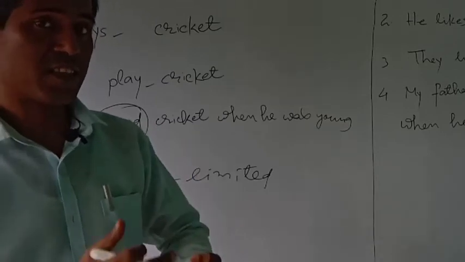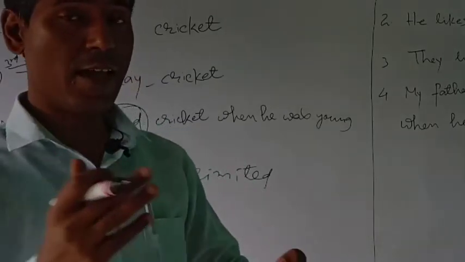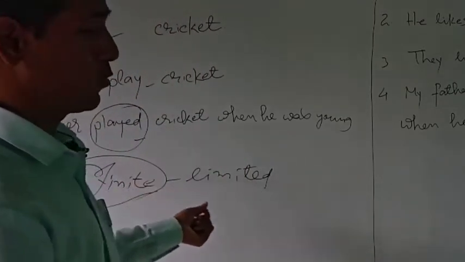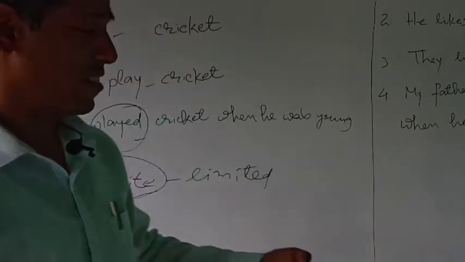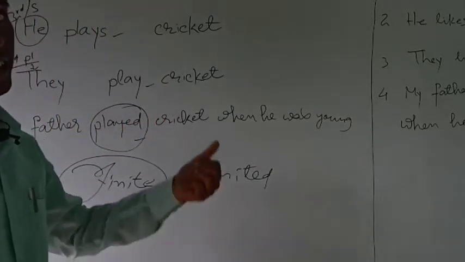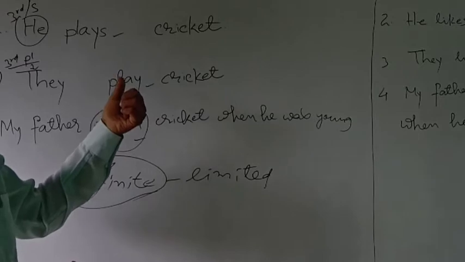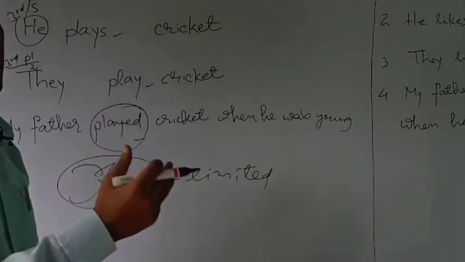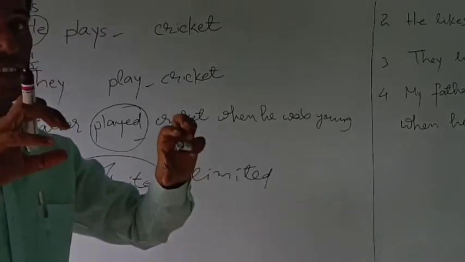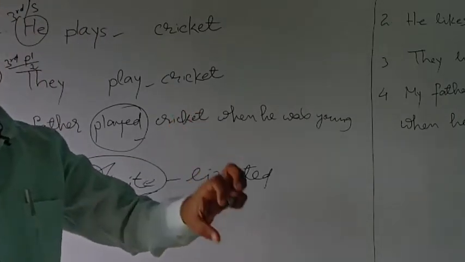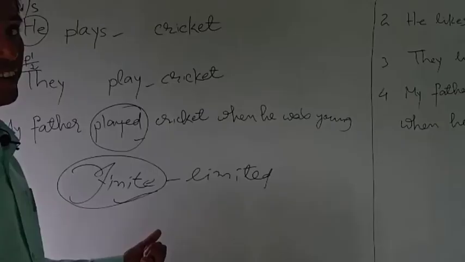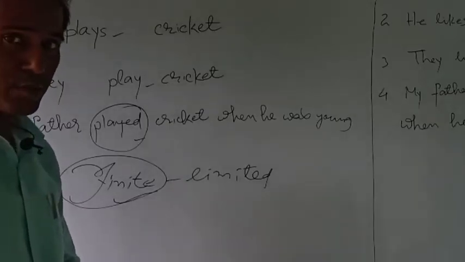As the tense of the sentence or the number and person of the subject change, the verb also changes. So this verb play is dependent on the number and person of the subject or the tense of the sentence. Since it is dependent, or limited, it is called a finite verb. Are you getting what a finite verb is?